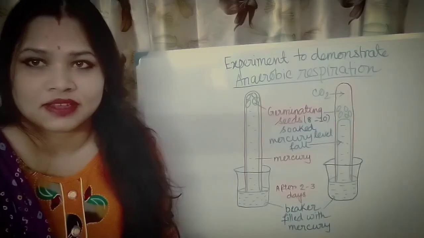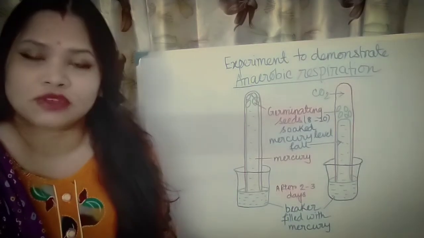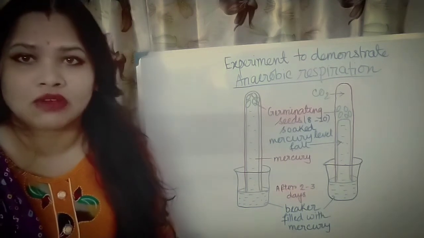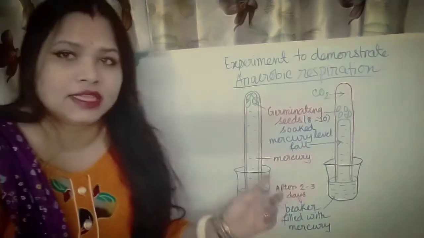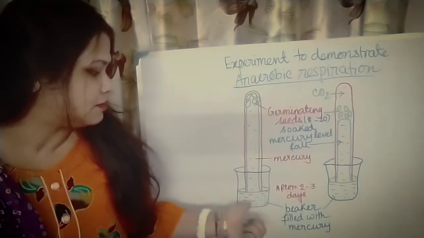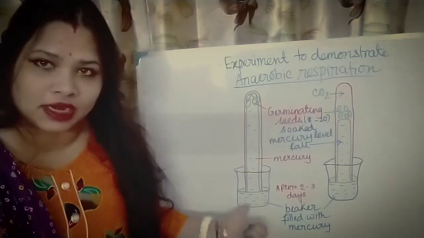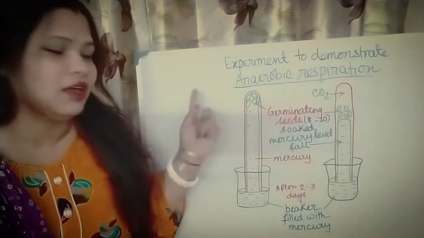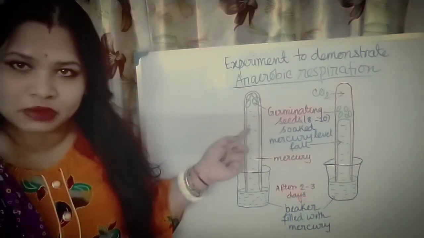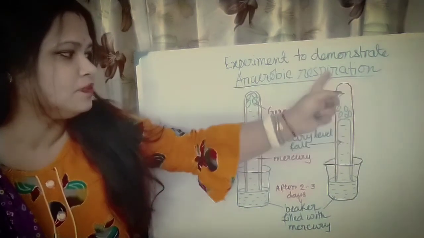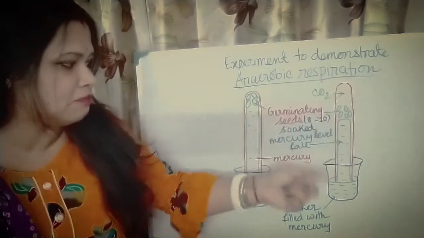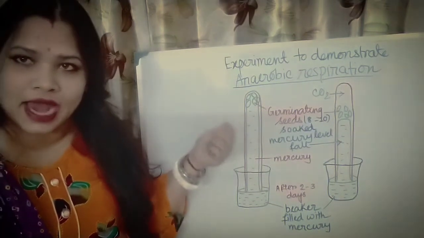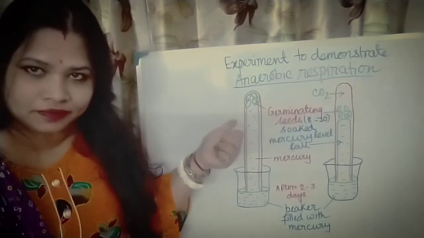Now in this experiment I am going to demonstrate that respiration takes place anaerobically also, that is, without oxygen. So here in this experiment I have kept one beaker which is filled with mercury and one inverted test tube, by putting 8 to 10 germinating seeds in one experimental tube, and in another experimental tube 6 to 10 germinating seeds, but in this test tube the seeds are boiled and soaked with antiseptic so that there will be no bacterial decay.